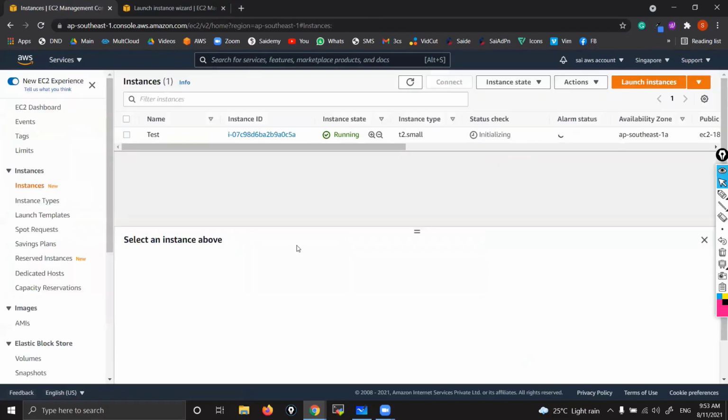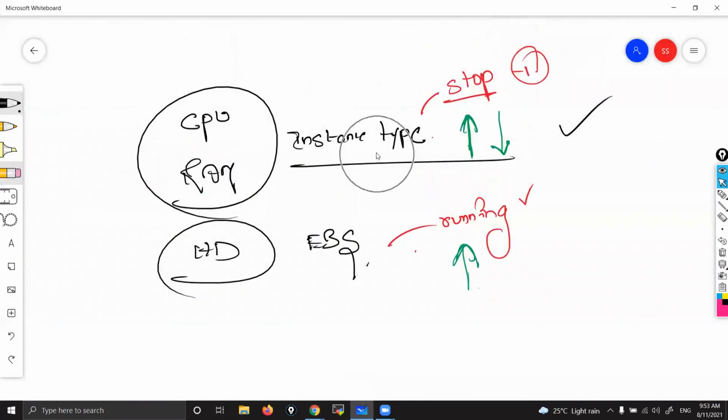I hope you understood. Just remember this one, guys. Instance type, you can increase or decrease, but the machine should be in a stop state. But for EBS volume, while running itself, you can only increase, but you can't decrease. That is how we deal with scale up and scale down.